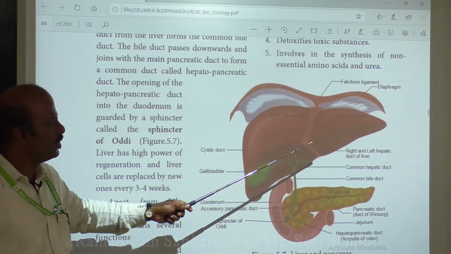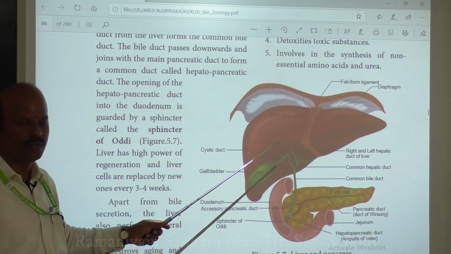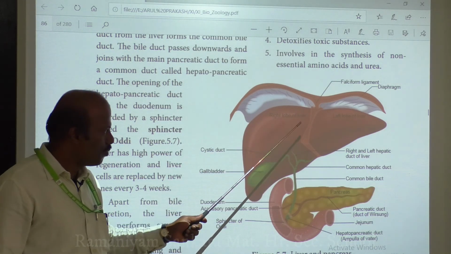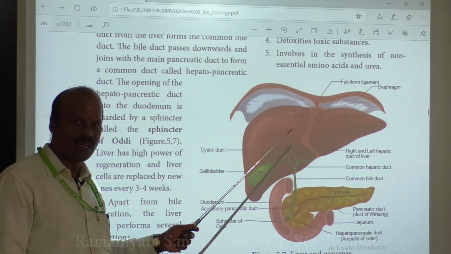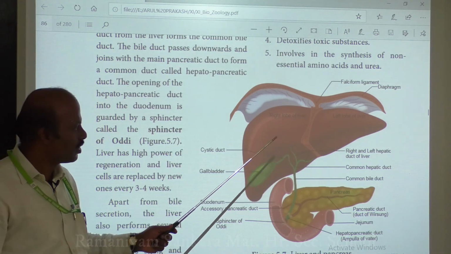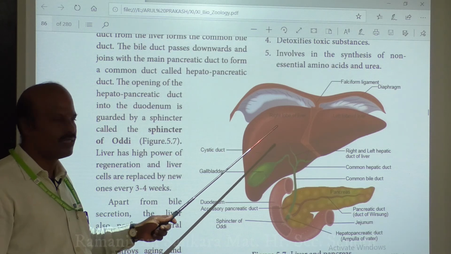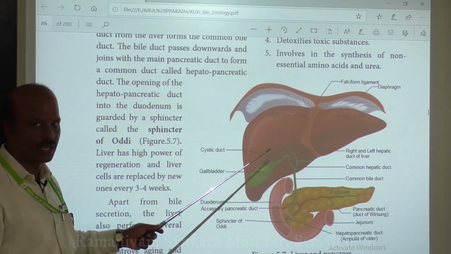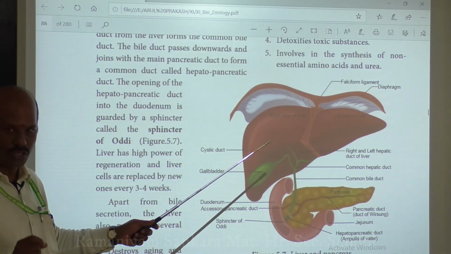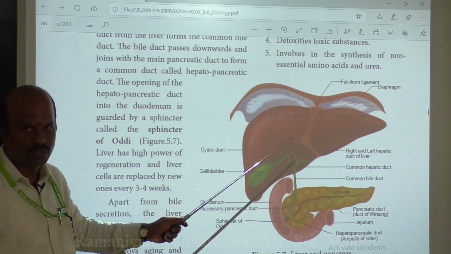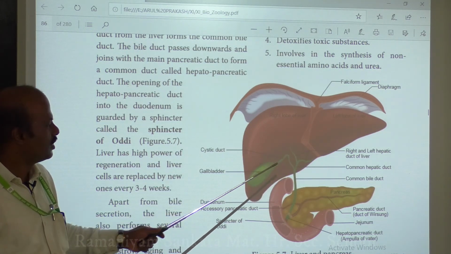So these lobules are present in the lobe. They are the functional unit of your liver. These lobules have liver cells or hepatocytes. These liver cells or hepatocytes are able to secrete an important juice called bile. The bile secreted in these lobules is able to reach the gallbladder.